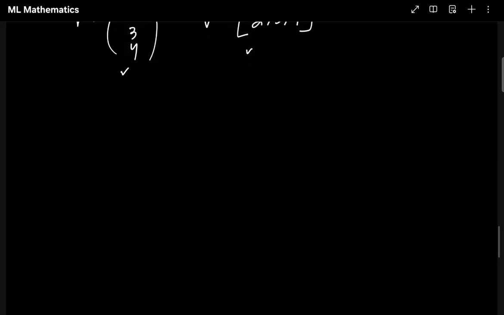If you are clear, we'll jump into the third type. The third type is called matrix. Hopefully you guys know what a matrix is. From childhood, from 10th grade, we have been studying about matrices. Matrix is nothing but